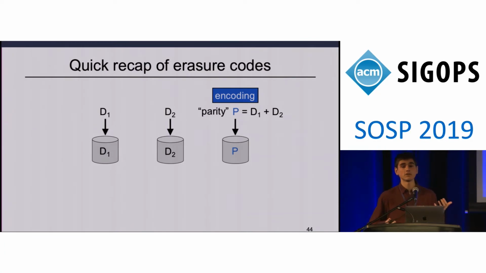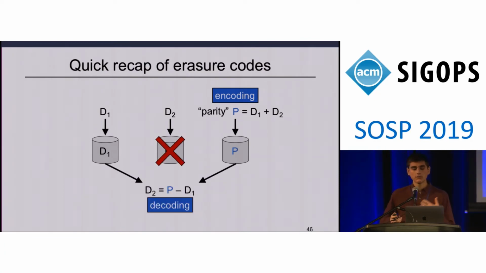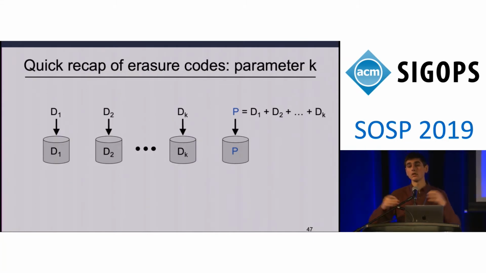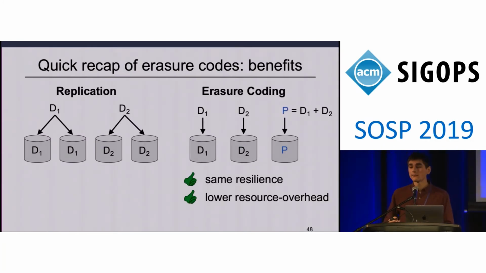Then, in the event of a disk failure, we can reconstruct unavailable data via an erasure code's decoding process. Here, decoding is being performed as simple subtraction. Now, this same general setup can be used to encode a larger number of data units together in what's called an erasure code's parameter K. And the reason that we often like using erasure codes in our systems is because they typically enable us to impart the same level of resilience as replication-based approaches while using significantly fewer redundant resources.